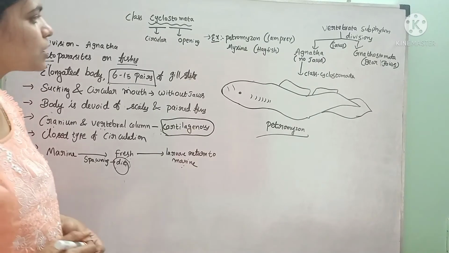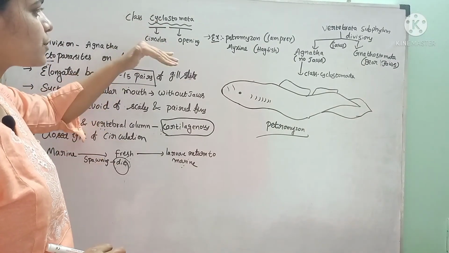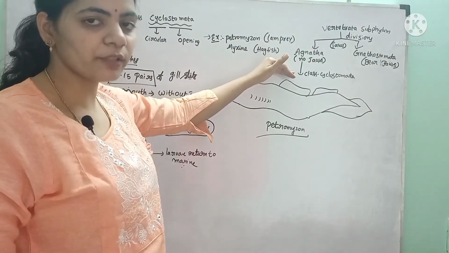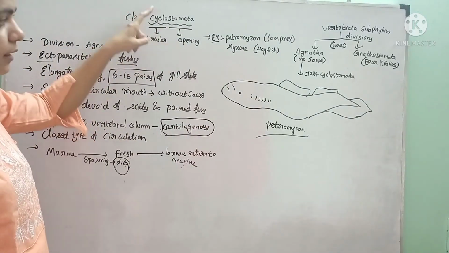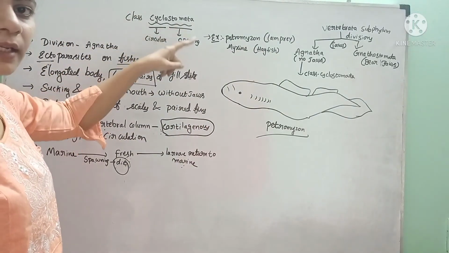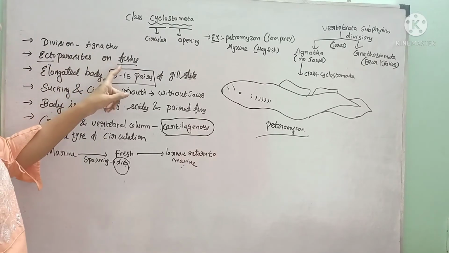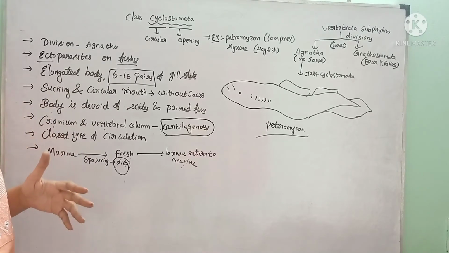This is about the general characters of Cyclostomata. So what are the important points? They come under division Agnatha, that means without jaws. Only one class, class Cyclostomata. Cyclo means circular, stomata means opening. These are ectoparasites of fishes, and they suck the blood of the fishes.